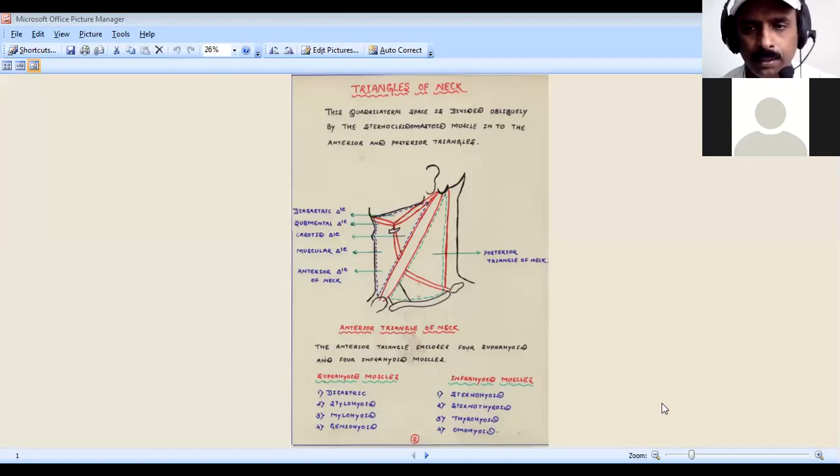Here you can see almost all the questions of the neck. I have already dictated them. 2 marks questions may come, such as what are the infrahyoid and suprahyoid muscles. So here one important thing you have to know is what are the common questions you have to write for the exam. Question number 4 is actually asked for 10 marks.